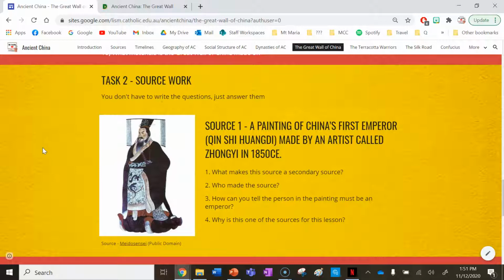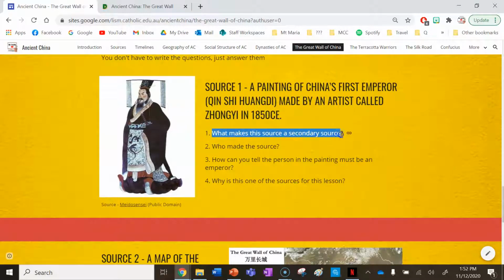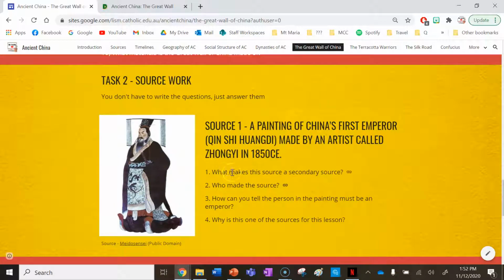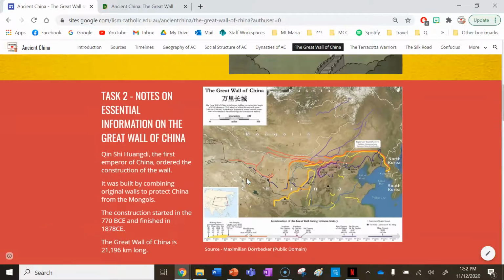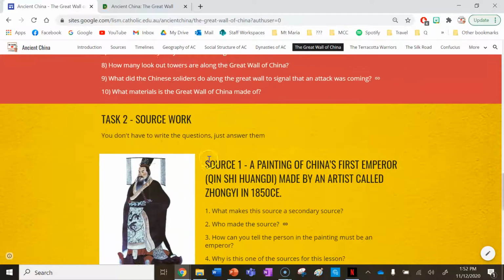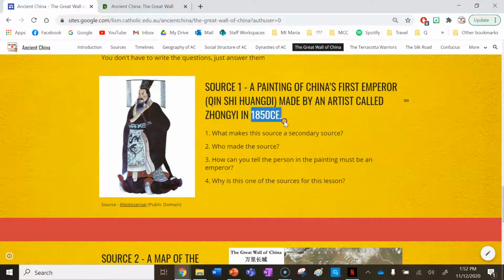Task 2, you have some source work. Source 1 is a painting of China's first emperor, Qin Shi Huangdi, by an artist called Zongji in 1850 CE. What makes this source a secondary source? That's a bit of a tough question. It's a bit different to the source questions you've encountered so far. The reason this is a secondary source is because Qin Shi Huangdi lived much longer ago than when this painting was made. So that's what makes it a secondary source.